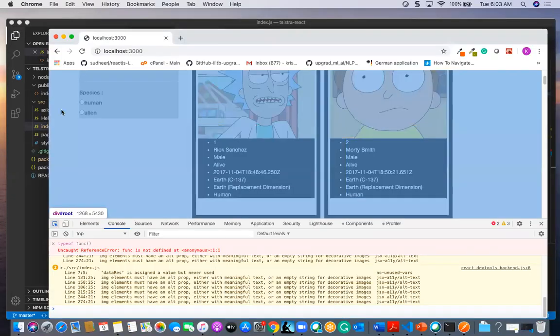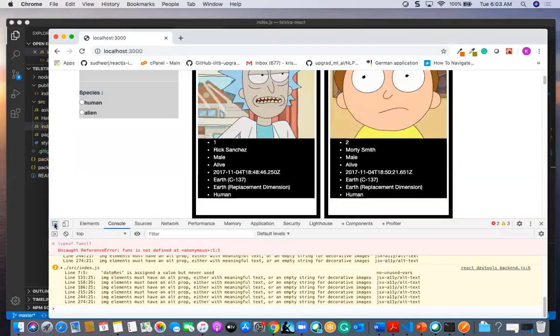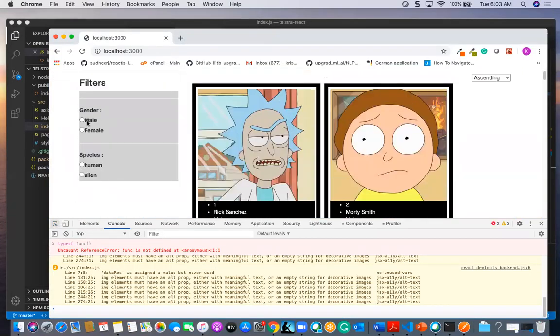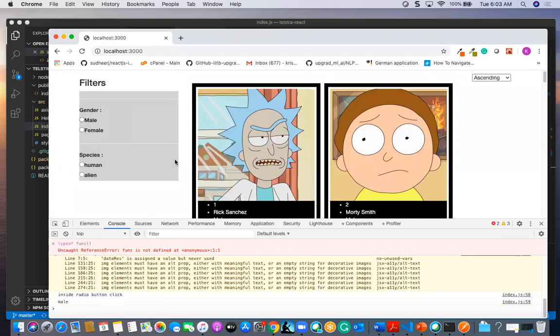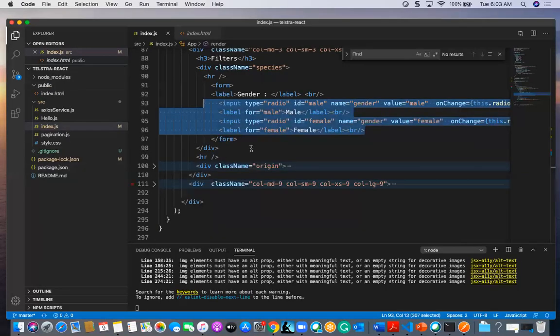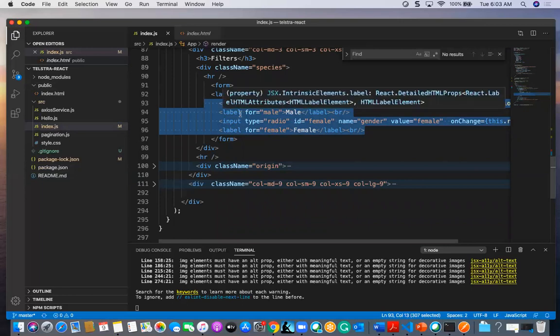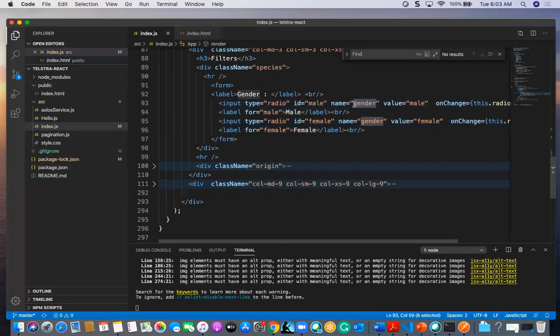Once you keep it in the form, suppose if you click on this male also, that will be executed. That relationship happens in this form with value and for.